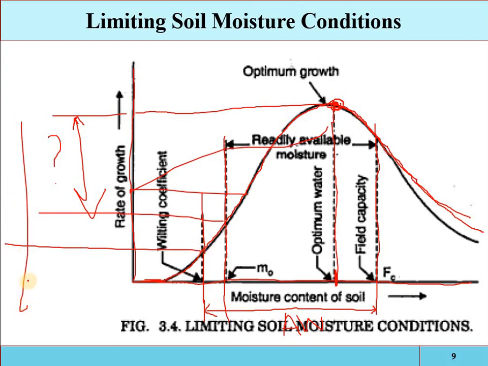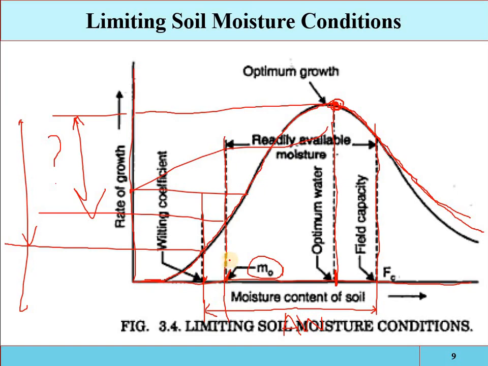So if we have to decrease this variation, then we have to make changes in the availability of the moisture content. We have to provide the moisture content up to this level, which is the lower limit of the readily available water. The lower limit of available water is called the permanent wilting point, or the wilting coefficient, and this is the lower limit of the readily available water.